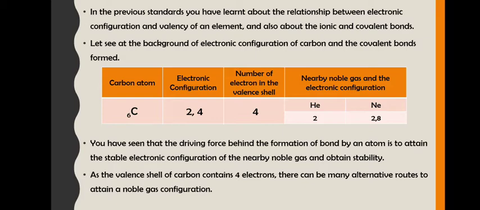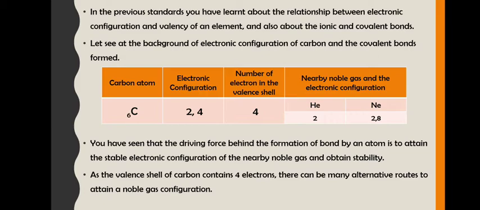So carbon can form 4 bonds because it will need to become 2, 8. Correct? Or 2. So either it will lose 4 electrons or it will gain 4 electrons, because the nearby noble gas electronic configuration will be 2 or 2, 8, correct? So we have seen that the driving force behind the formation of bond by an atom is to attain the stable electronic configuration of the nearby noble gas and obtain stability. This we already know. This is 9th standard chemistry. We have already studied this, right?